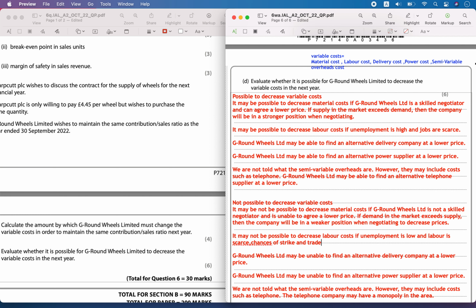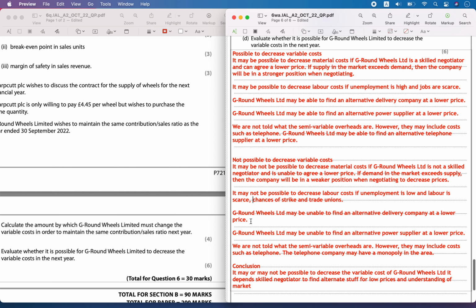Chances of strike and trade unions, because trade unions exist. So you can't say I'm going to pay less, or you can't easily replace a skilled employee.